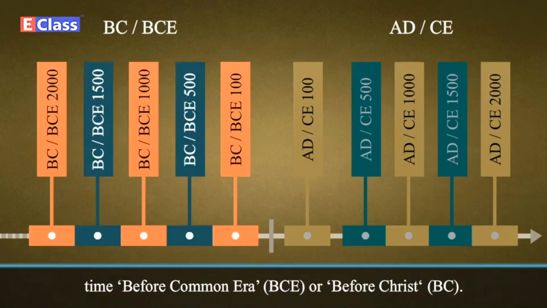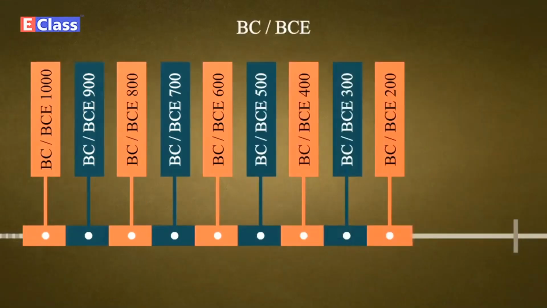The period before the Common Era began at the year 1000 BCE and ended with the year 1 BCE. So, the first century before the Common Era is indicated as 100 to 1 BCE, and the first millennium before the Common Era is indicated as 1000 to 1 BCE.